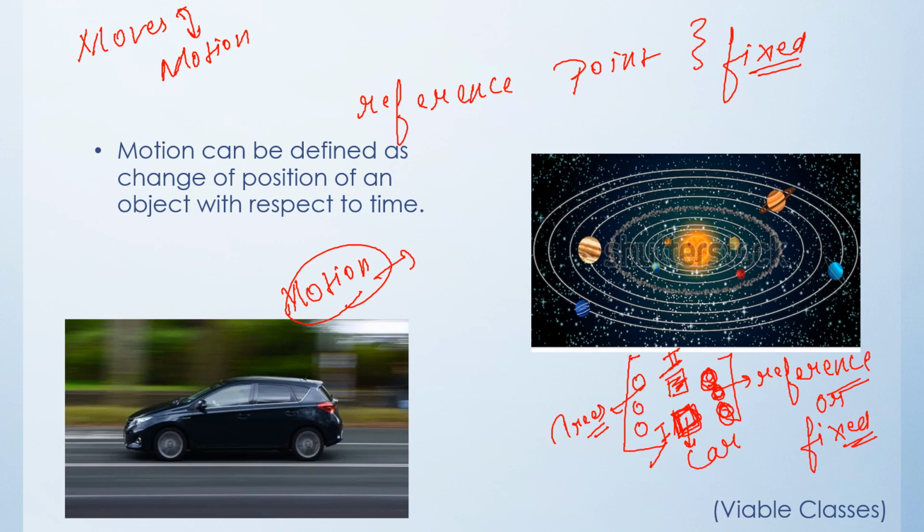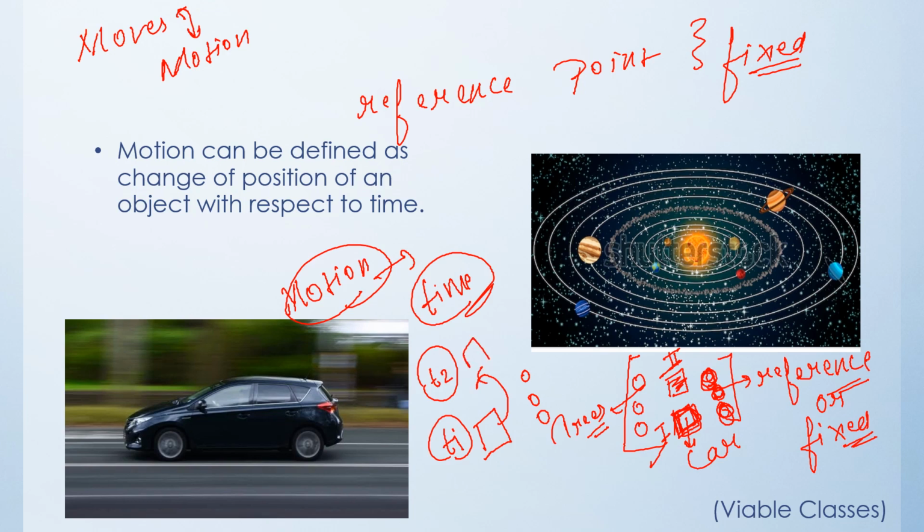is, in physics, motion is termed as change of location of an object with respect to time. Mind my words. What did I mention? With respect to time. Suppose at time t1, if an object was here, then in reference to a fixed point and with respect to this time, if an object is changing its location or position, then it is said to be in motion.